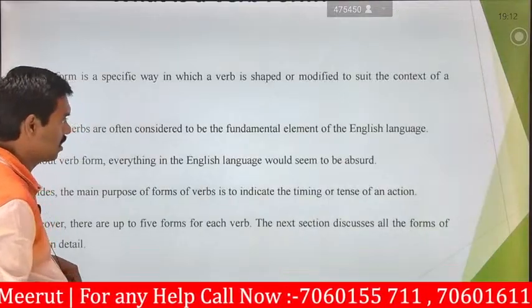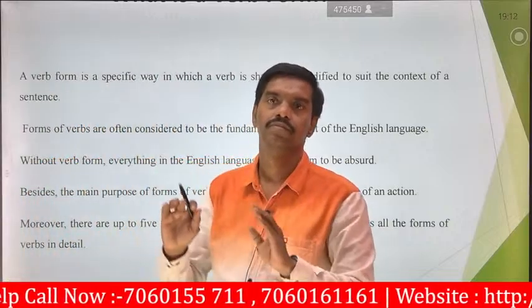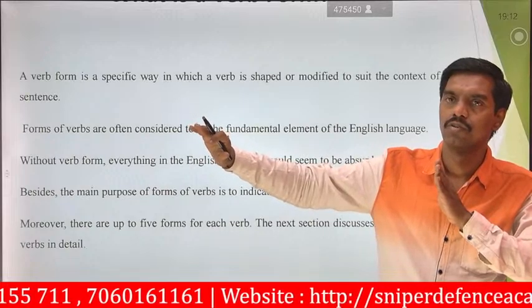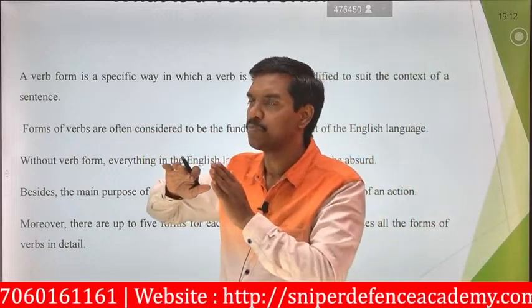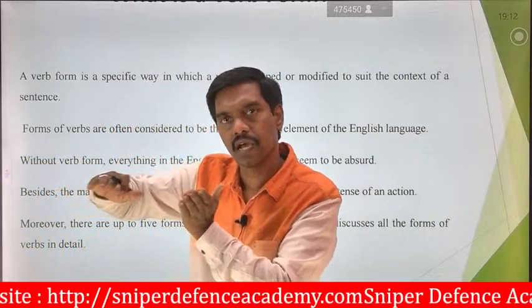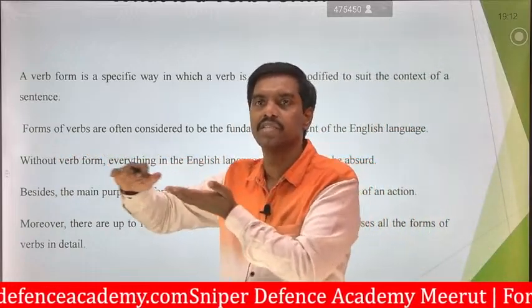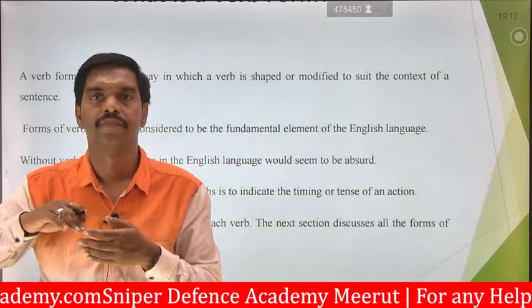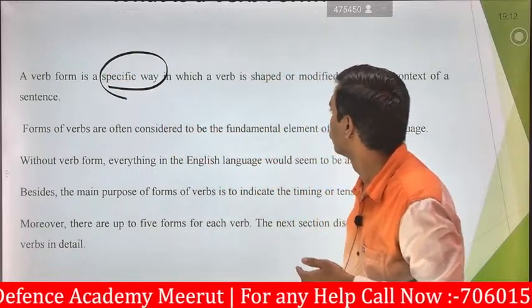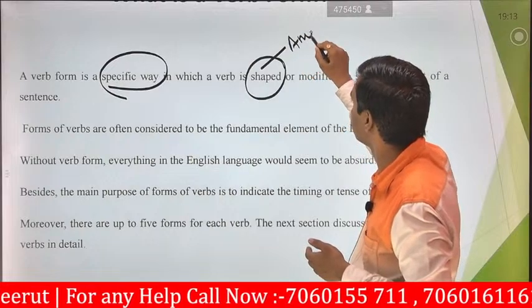Next, once again, we will revise it. Each and every verb has a specific way. They have their own path, their own direction, their own steps. You cannot specify your own direction. You have to follow those steps, then only will you get the sentences and be successful. In such a way, it has a specific way, and you can shape it as you like. Any shape you can make.